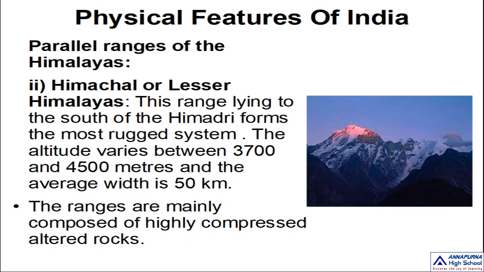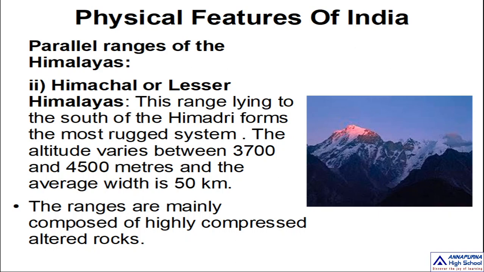The first one is Himadri, and in the last video, I told you about it. Now today, let me tell you about the second important parallel range, that is called Himachal, and then the third range.